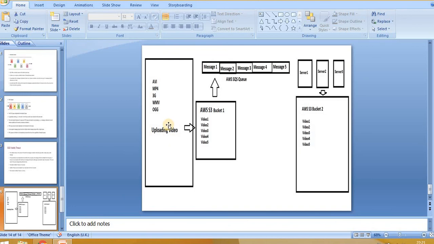There might be a lot of different things here, not just S3 paths. We can pass any particular message inside the queue, and those messages will be read by other services running on different servers. After the service reads one message, that particular message will get deleted. It will not be available for another service to pick again. In the case of FIFO, this might happen, whereas duplicates can happen inside the standard queue. So in the next video we will cover everything using .NET Core.